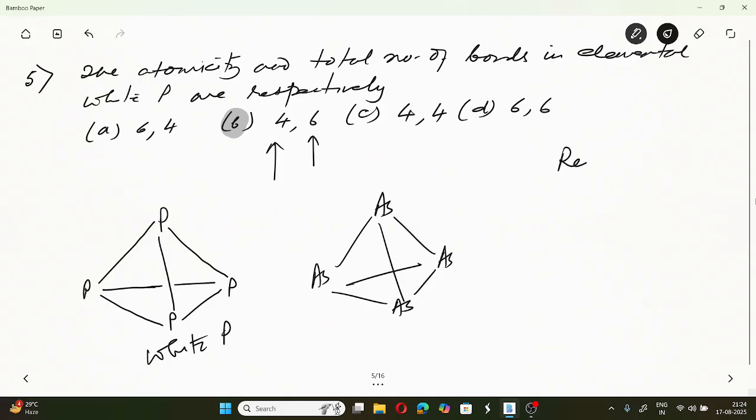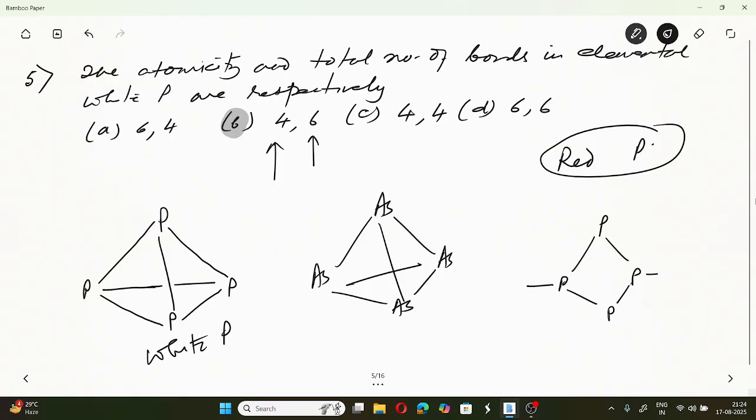And if you look at red phosphorus, it has a polymeric structure. How does the polymer extend? See, the four phosphorus atoms are linked like this, but there will be 4 bonds, and here the 6th bond is not formed, 5 bonds are formed here. And once again, this is how the polymer will extend. This is in the case of red phosphorus.